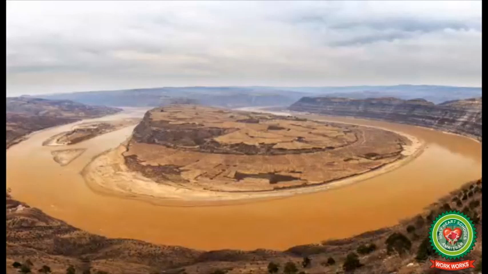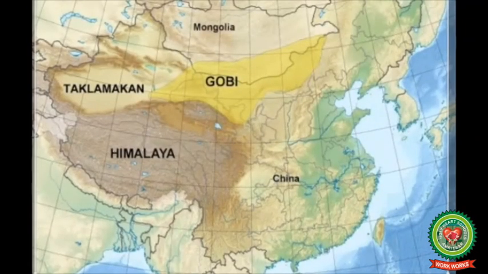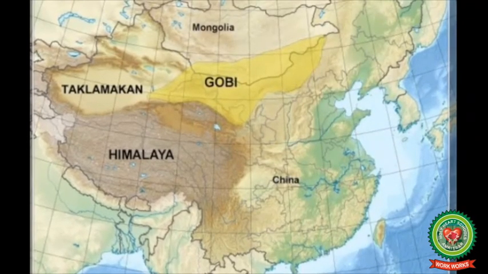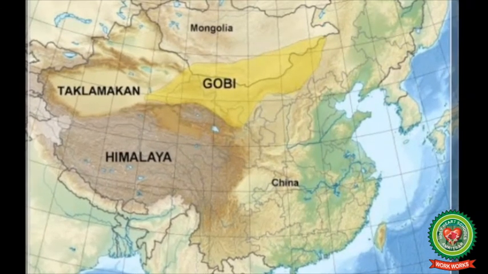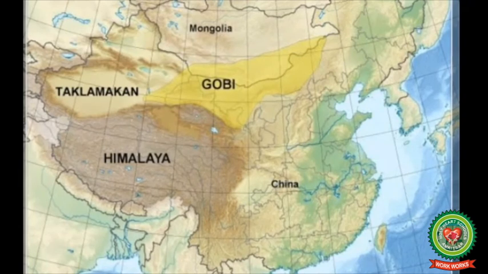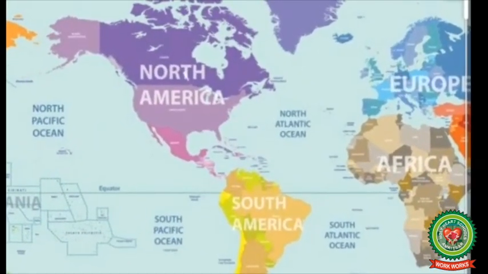It is yellowish or buff in color. It has been brought mostly from the Gobi Desert of Mongolia and from Central Asia over many years. Loess is also found in several parts of Europe, North America, South America, and parts of Africa.